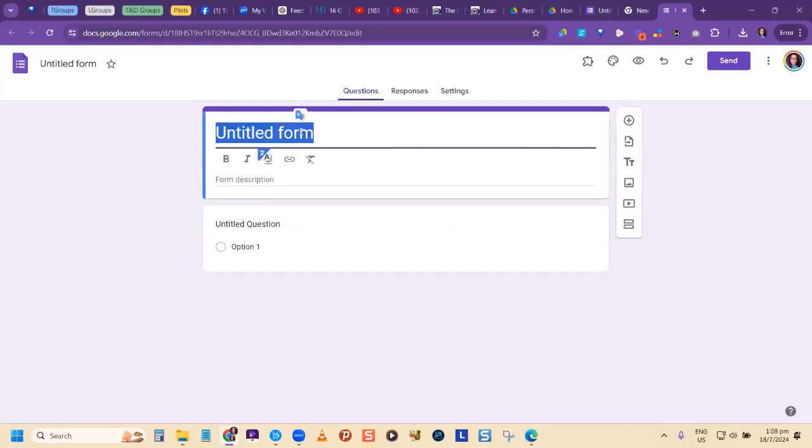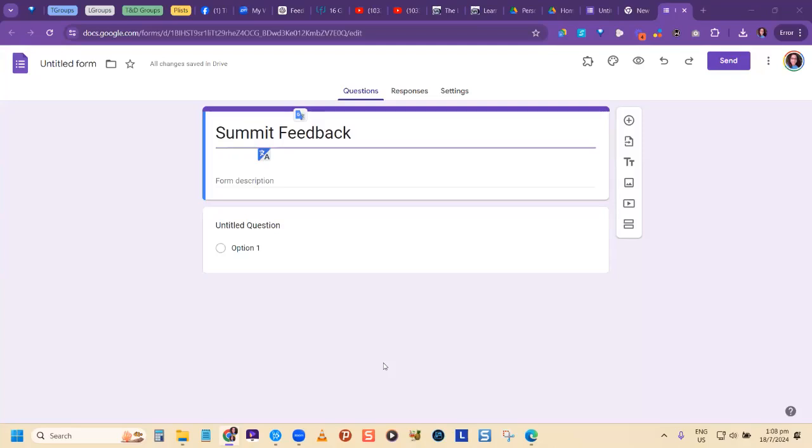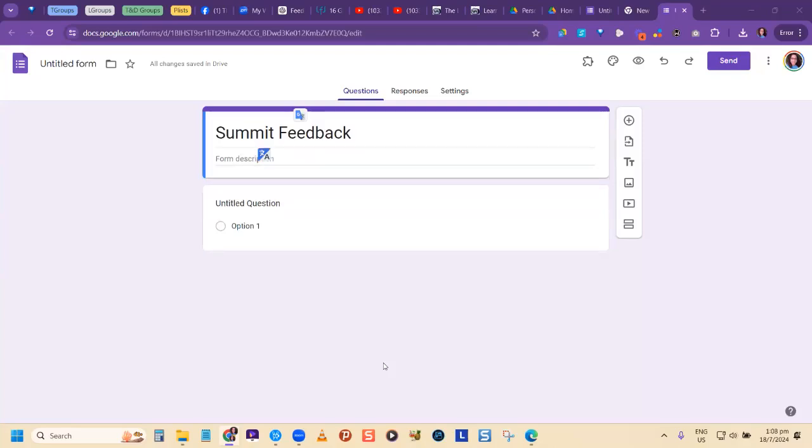So if you wanted to maybe call this form, let's call it feedback. Let's say summit feedback. Who was at the AI summit that we had recently? The AI Impact Summit. Who was at that summit? So let's say I'm calling this summit feedback. So what would be the purpose of this particular form? Because each form has to have a purpose. If I'm calling it summit feedback, what would I want to know about the summit from those who were there?